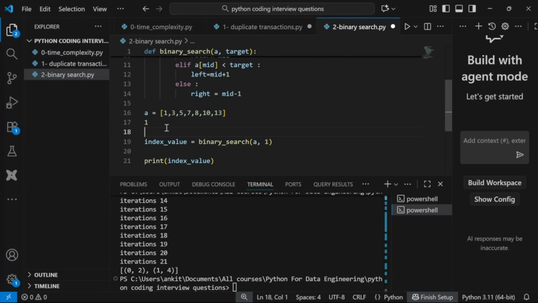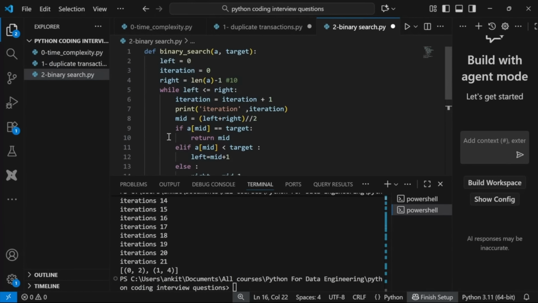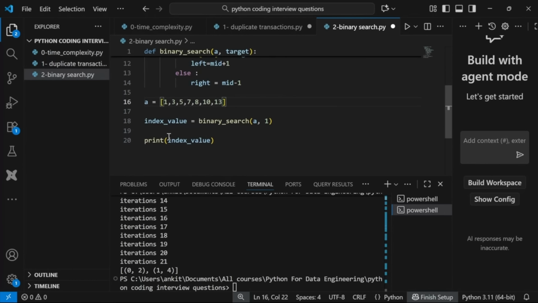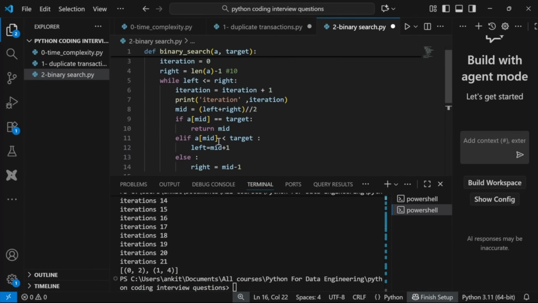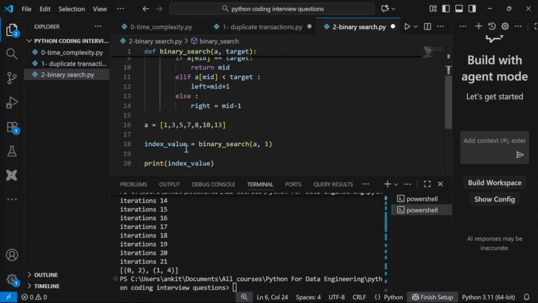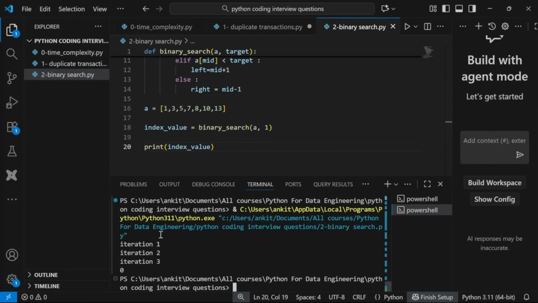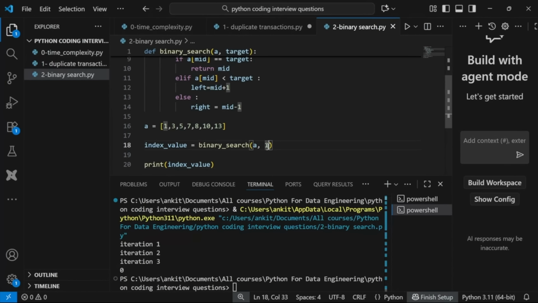So let's take this example, right? I've written this program for binary search. I'm not going to explain it today. You can learn about it. But basically, let's see how many iterations we are doing, right? So I'm setting iteration to 0, and iteration equals iteration plus 1, same thing, right? And let's see how many iterations we will do. So I'm just running it. If you see, it is doing 3 iterations, right? I'm trying to find 1. My target element is 1, so it is returning index 0, right? And 3 iterations it is doing. So I have 7 elements, and iterations are 3.